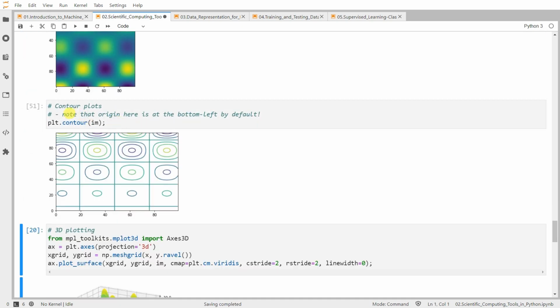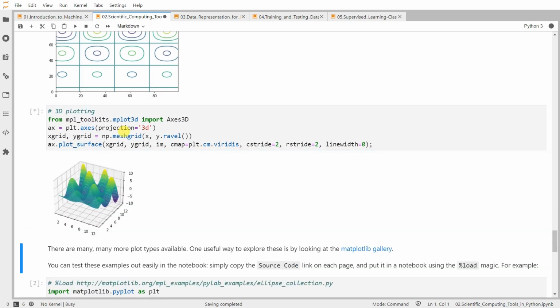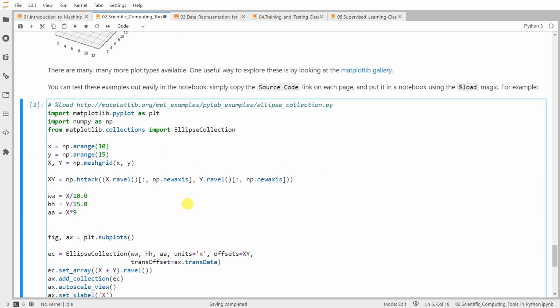And contour plots are one of the important plots, especially when we want to see where the minimum or maximum of, let's say, your objective function is. In addition, matplotlib provides us 3D visualization, like this. So X, Y, and then Z, all of them are available.